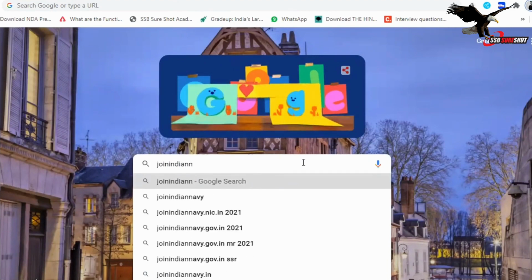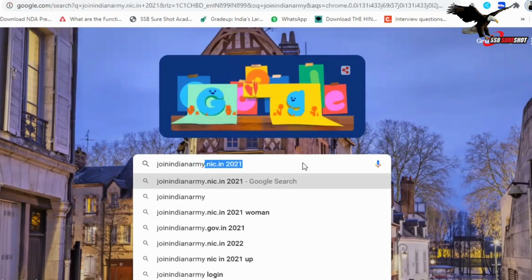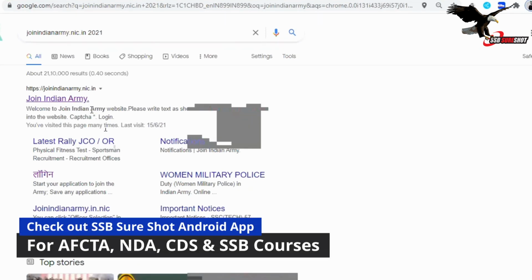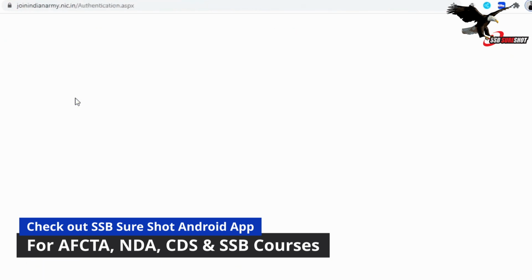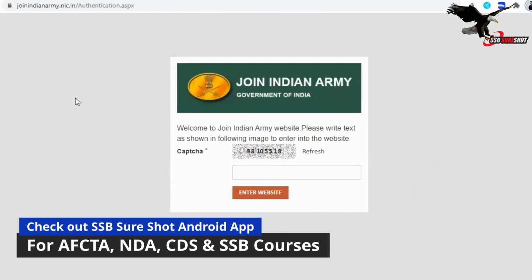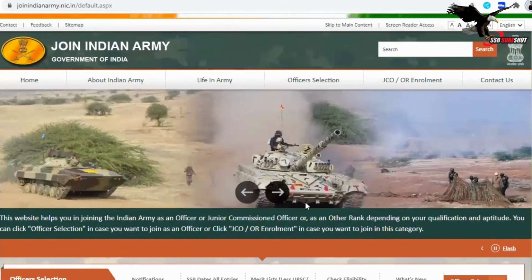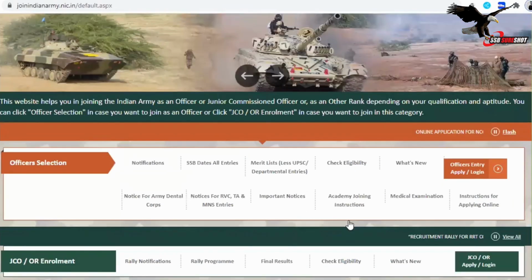The official website of Indian Army is joinindianarmy.nic.in. If you click this website, you will find here, and then you click on join Indian Army. So before we go to the Indian Army site, you will see here that one captcha you will have to fill. I'll put the captcha. Yes, this is the interface of the official website of Indian Army.